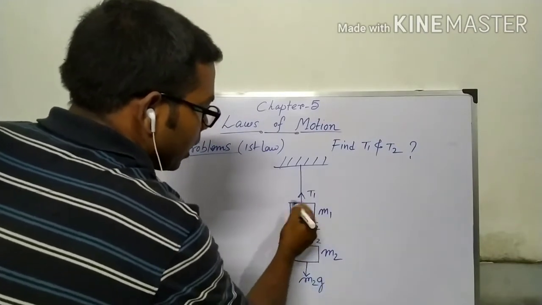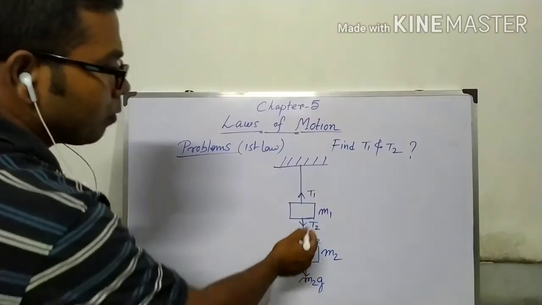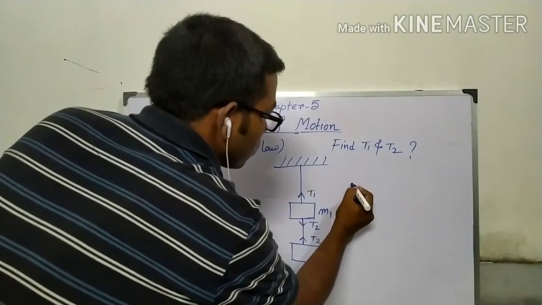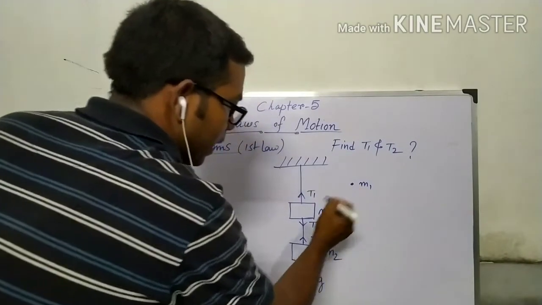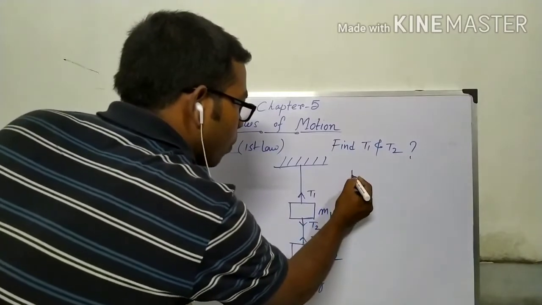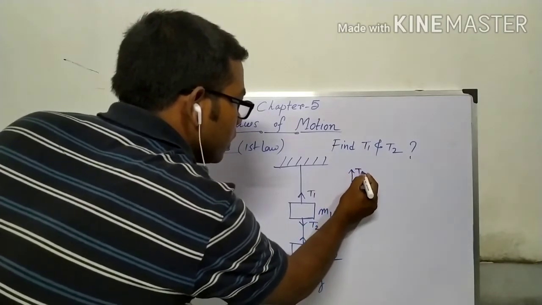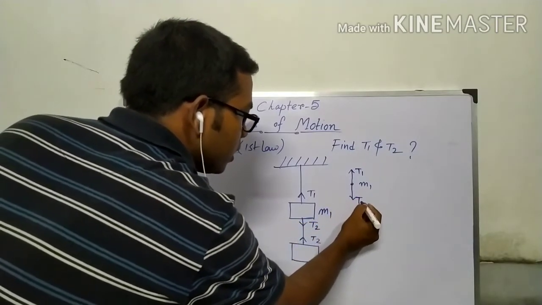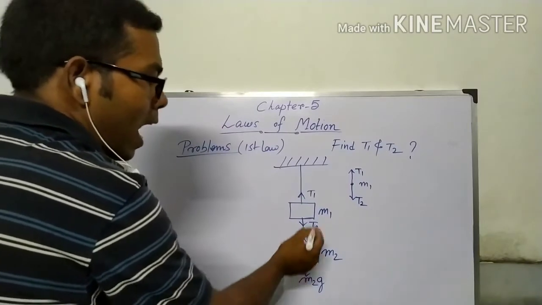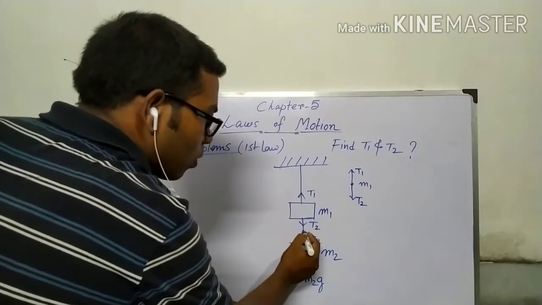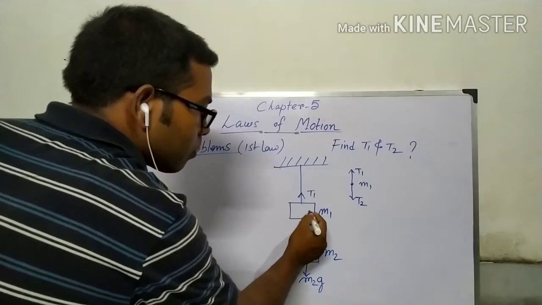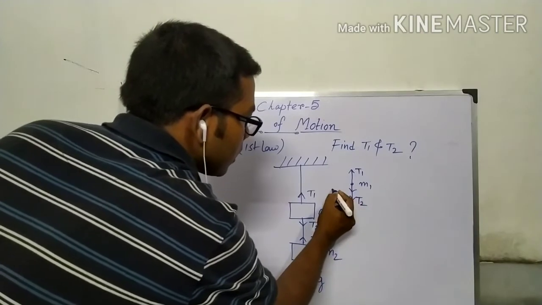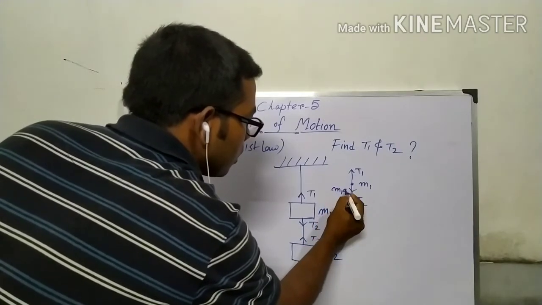So if we go through the free body diagram of this body M1, taken as a point mass, the upward force is T1, the downward force is T2, and there is another downward force for this body, M1G.